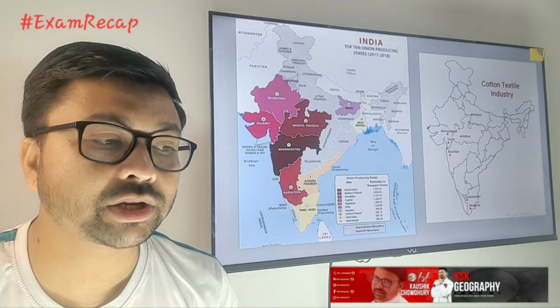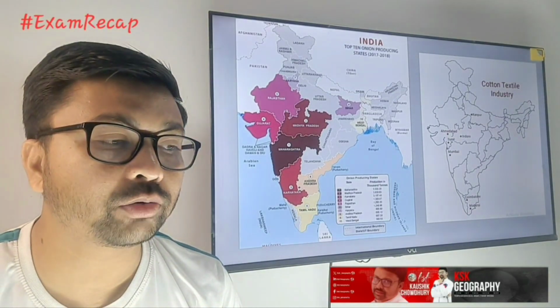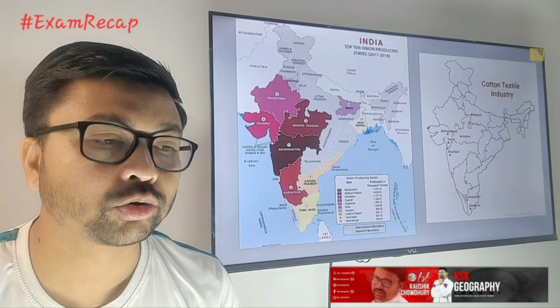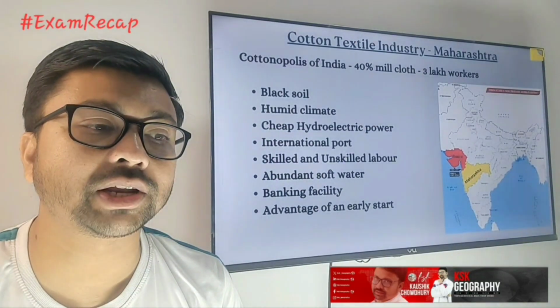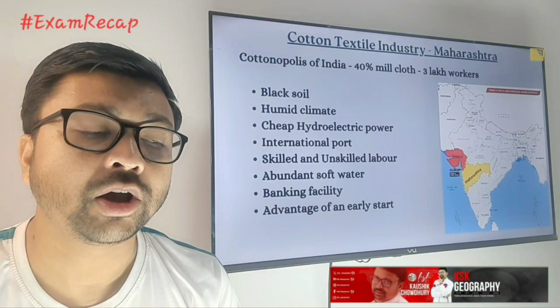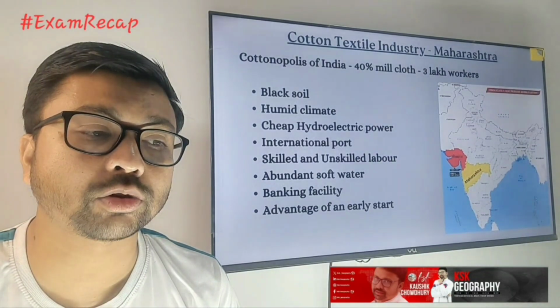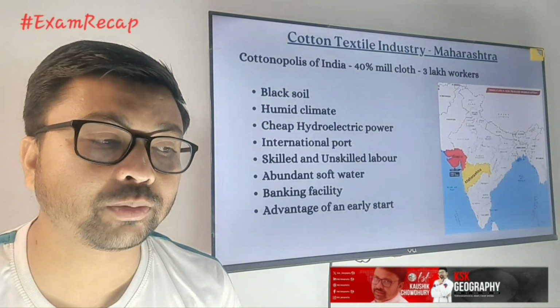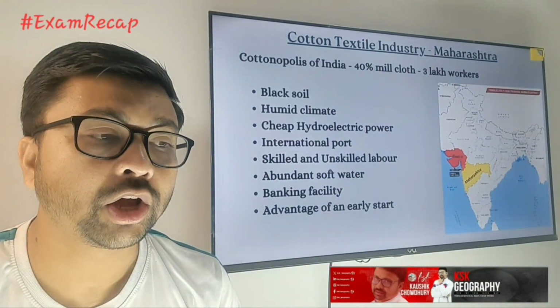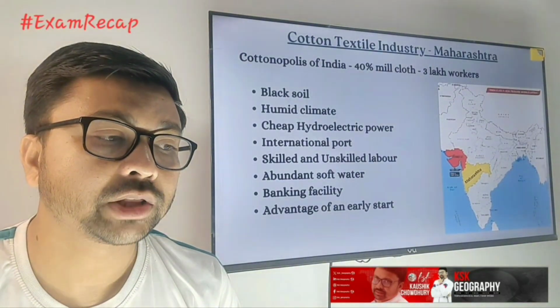Here you can see the cotton textile industry, close to the black soil area, is in two famous states: Maharashtra and Gujarat. The cotton textile industry is famous in Maharashtra. It's called the Cottonopolis of India. 40% of cotton mills are there and 3 lakh workers are involved. So what are the advantages of the location in Maharashtra?